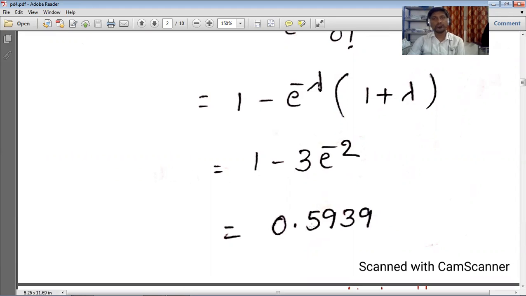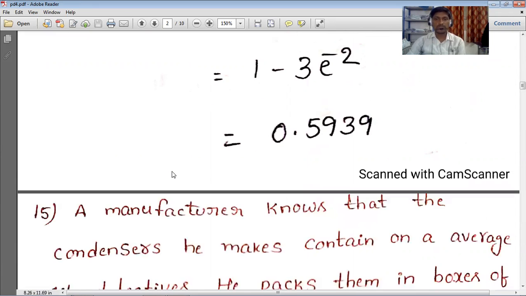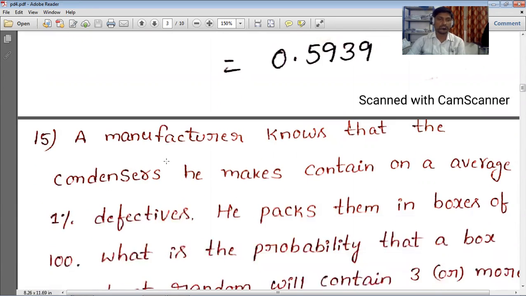Nothing new we did here; we just applied the Poisson distribution formula. The same problem we can solve by binomial, but it takes a lot of time for doing calculations. So that's why, for seeing the differences between binomial and Poisson, we are solving these problems.